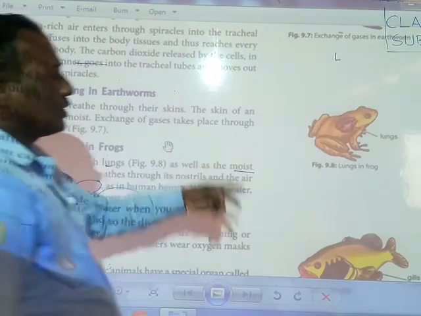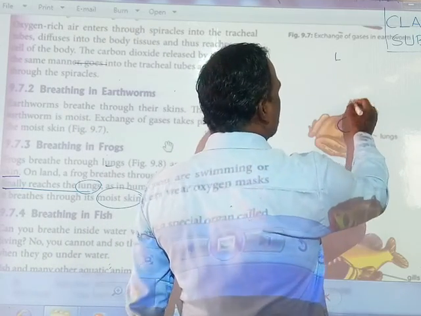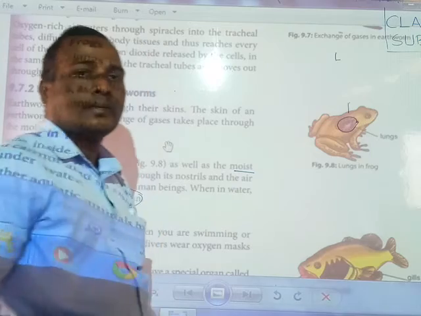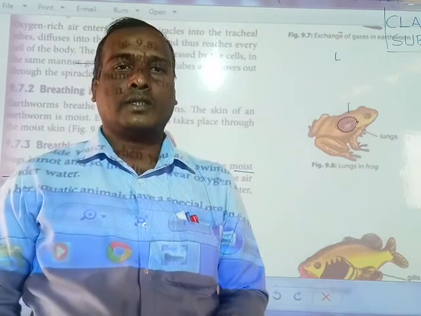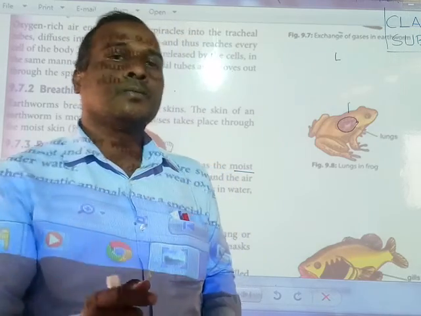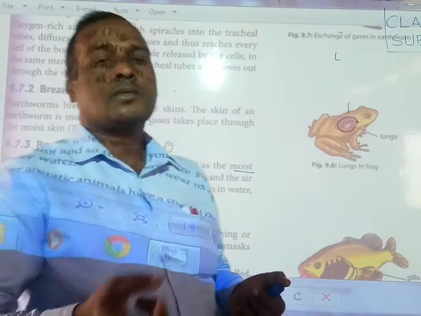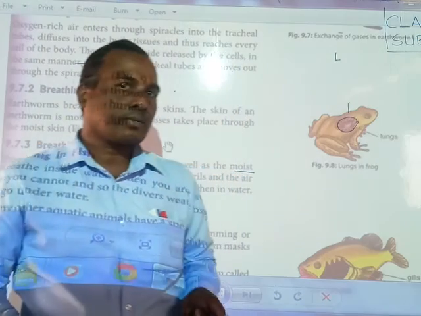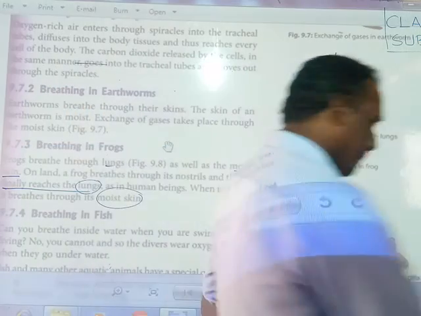Here the lungs are inside, and the skin is moist. Through the skin also, frogs take in breath when in water. When on land, it uses its lungs through the nostrils like human beings. It receives oxygen gas, releases carbon dioxide gas, and the air reaches the lungs.